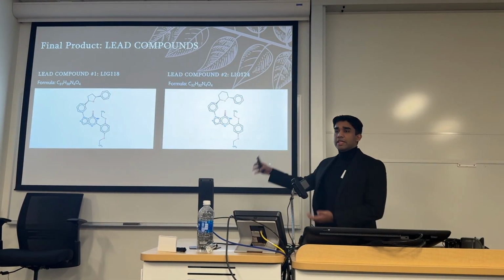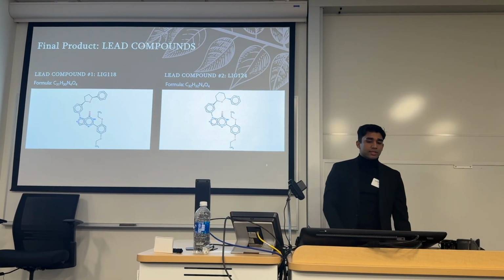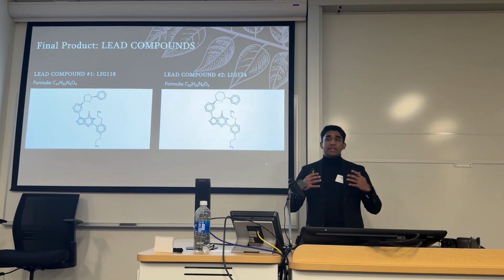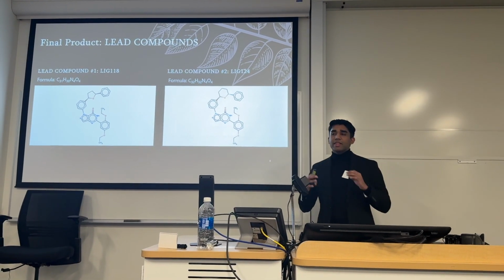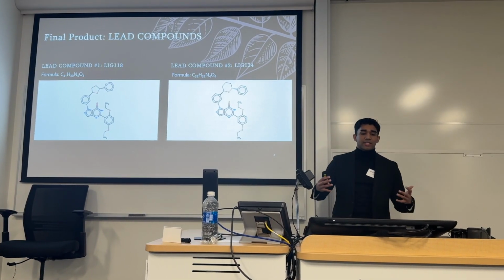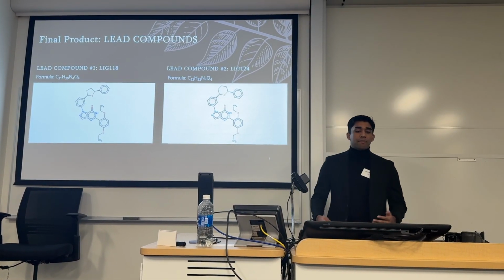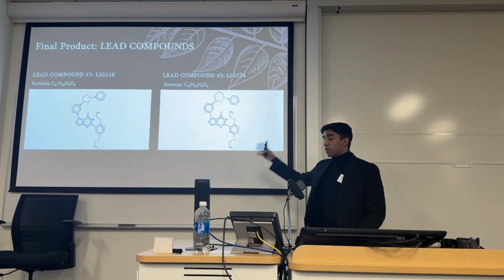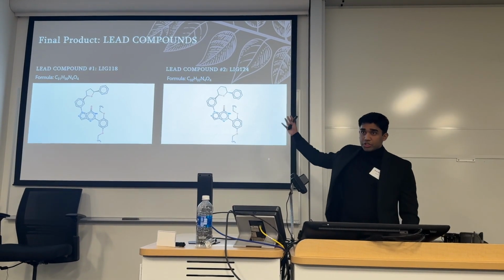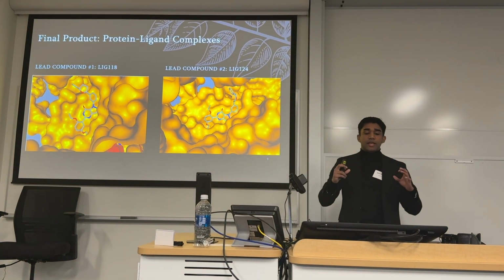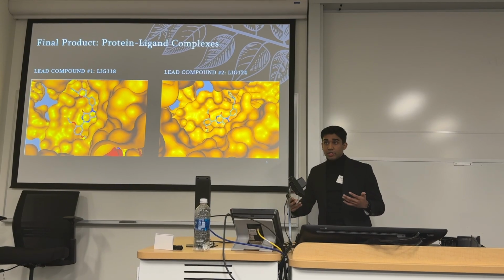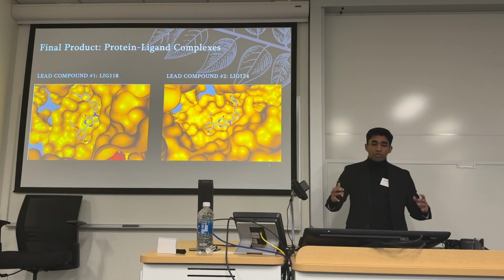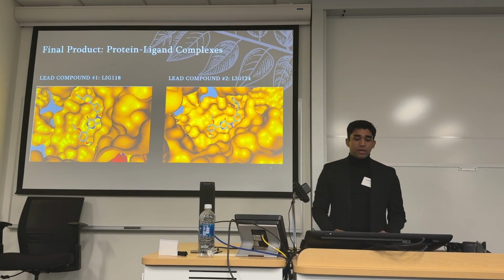And these are our lead compounds, aka our final products. Now, a lead compound doesn't mean we can immediately start using them. These are a lead to our experimentation, and we need a little bit more research on top of this to get to know these compounds a bit better. That being said, these are my two lead compounds, ligand 118 and ligand 124. The formula is right there. These are the structures. Moving further, as you can see here, this is the compounds performing their duty within the tuberculosis compound. See how wonderfully they fit. Beautiful molecule, and that's basically my final product.